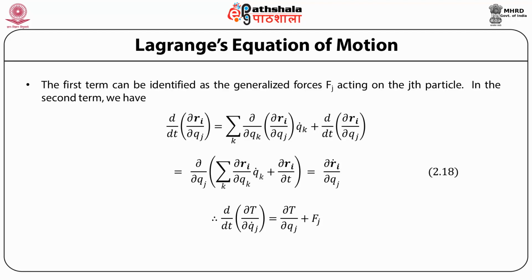In the second term, we have d/dt of the partial derivative of the position vector of the ith particle with the jth generalized coordinate.